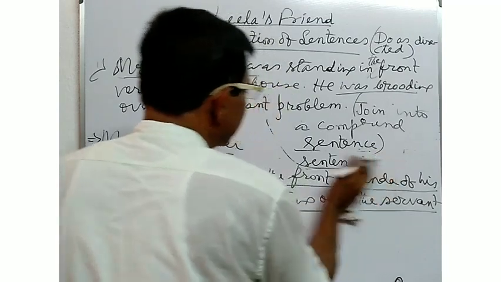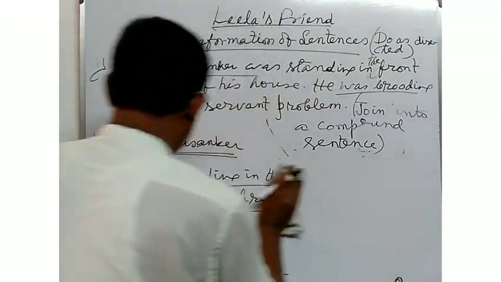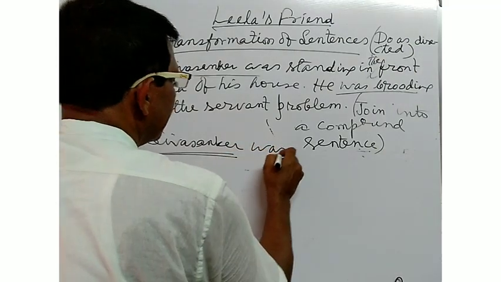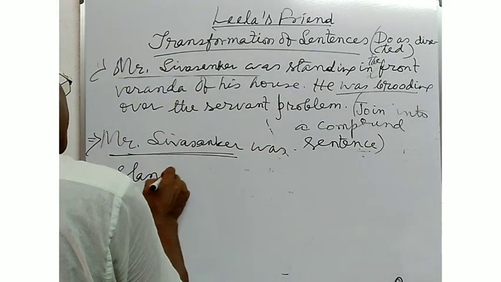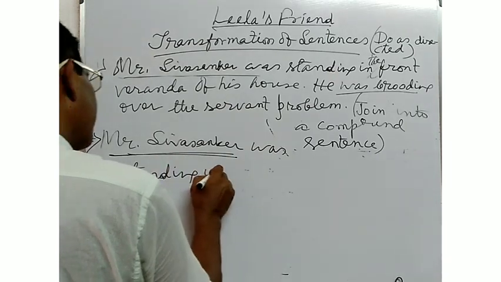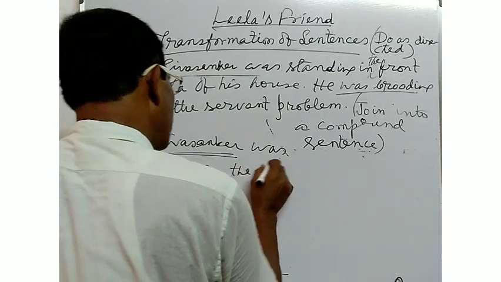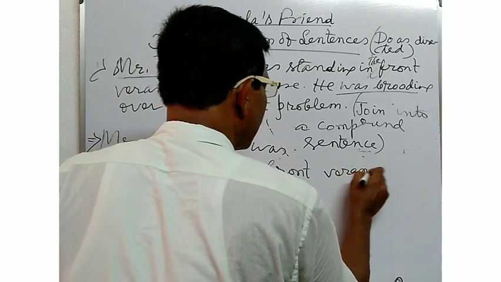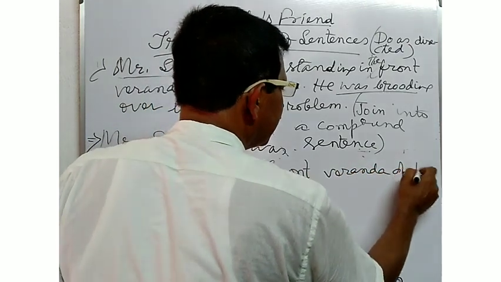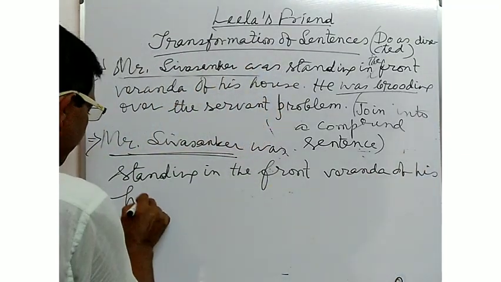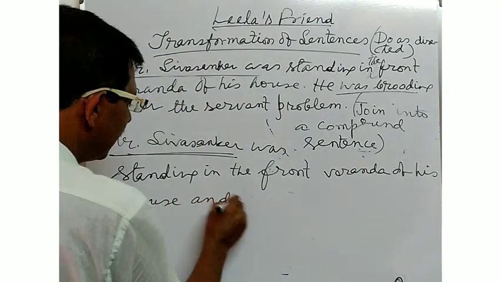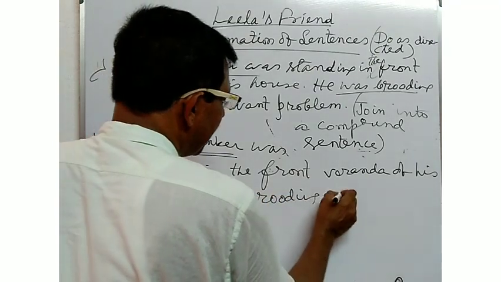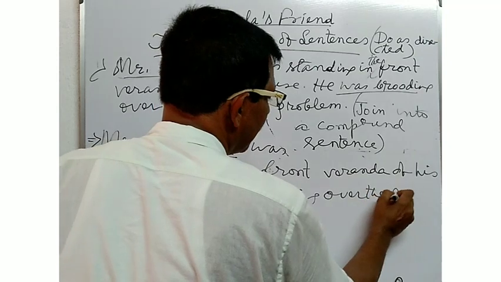You will have to join the sentences into a compound sentence in this way. Mr. Shivshankar was standing in the front veranda of his house and brooding over the servant problem.